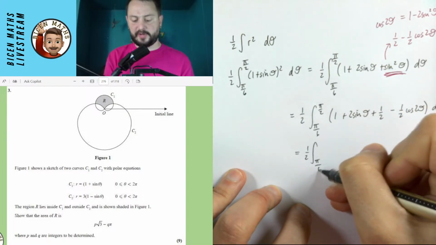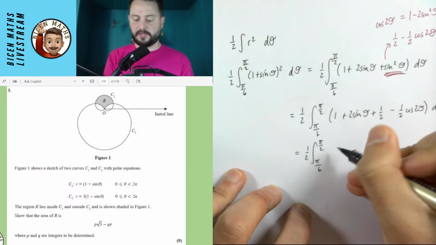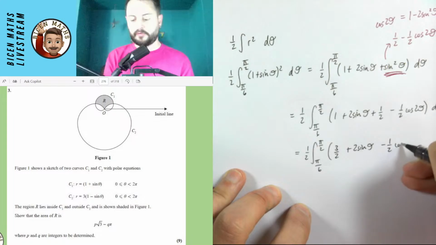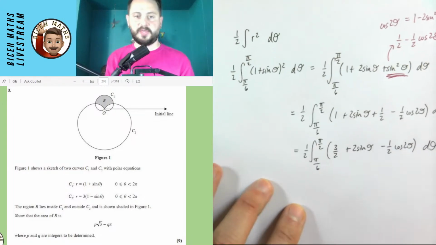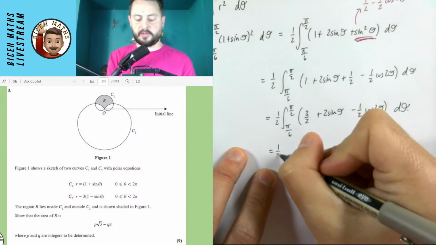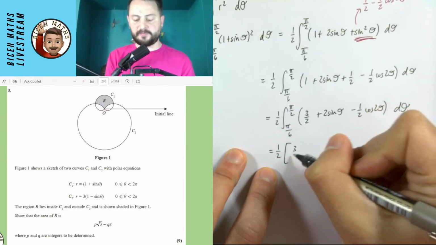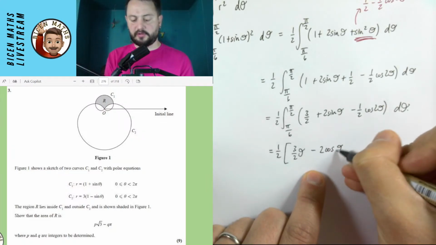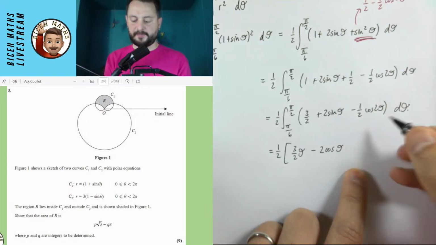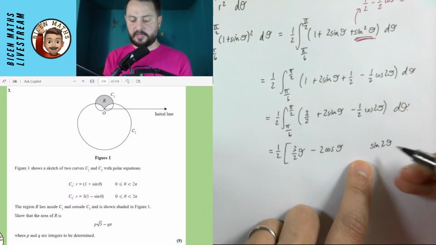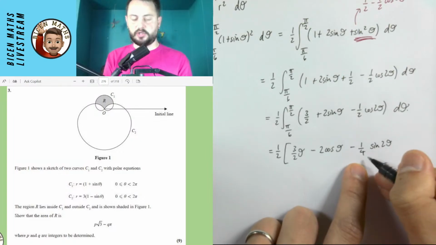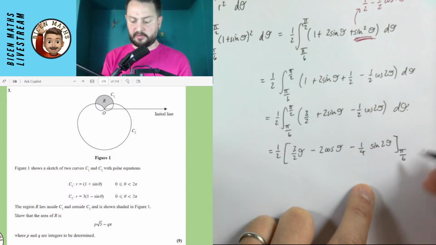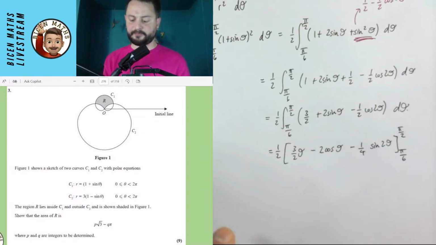A little bit of simplifying here, just collecting the 1 and the half together. So it's 3 over 2 plus 2 sine theta minus a half cos 2 theta d theta. I'm speeding up a little bit to make sure that we get through some good bits of this question. So I'm actually going to do the integration. So it's 3 over 2 theta, minus 2 cos theta, because cos goes to minus sine, so I have to put the minus in there. And I know this will be a sine 2 theta, and I'll have to counter that extra 2 with a quarter because sine goes to cos. And that's between pi over 6 and pi over 2.